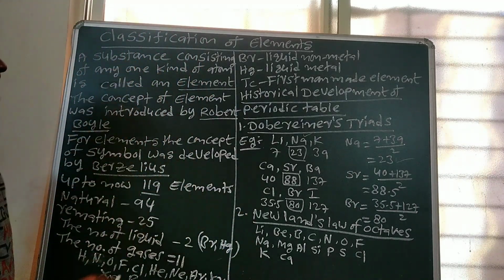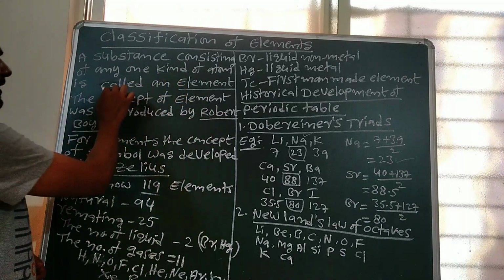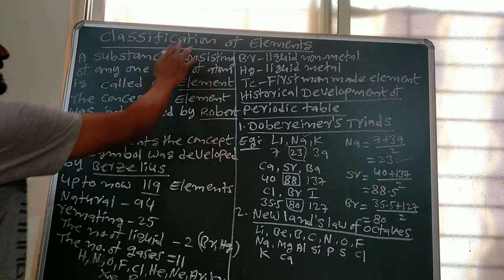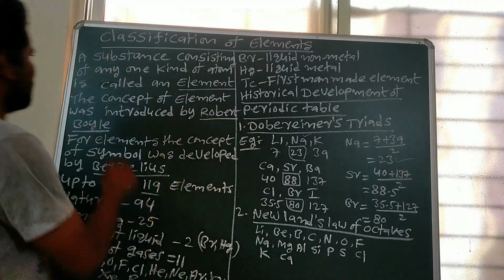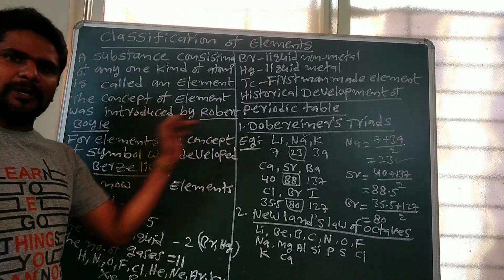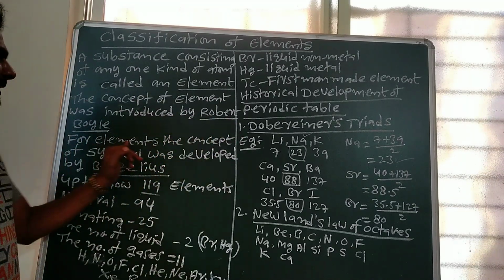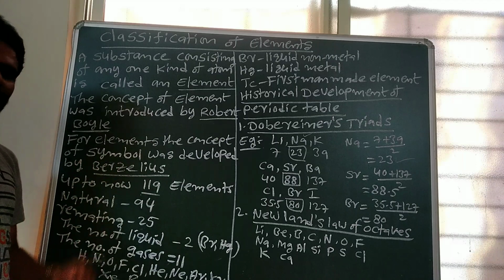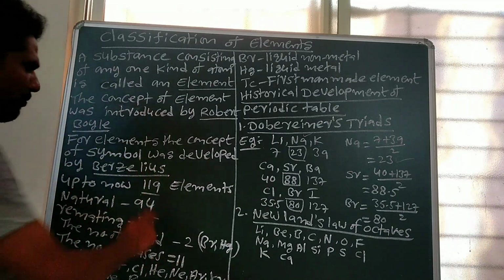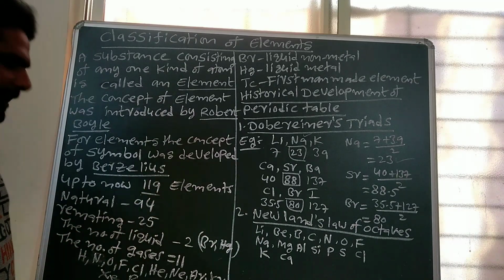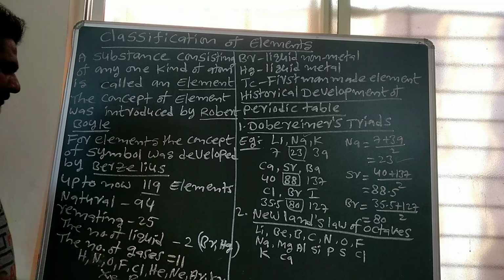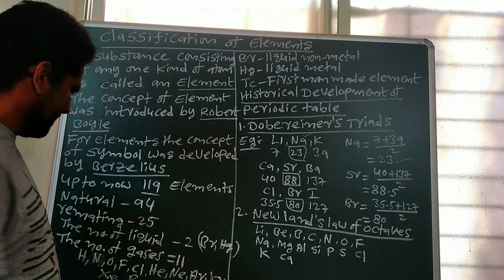A substance consisting of any one kind of atom is called an element. Let us discuss the classification of elements. The concept of elements was introduced by Robert Boyle. For elements, the concept of symbols was developed by Berzelius. Up to now, 119 elements have been found. Among these, 94 elements are natural and the remaining 25 are man-made elements.